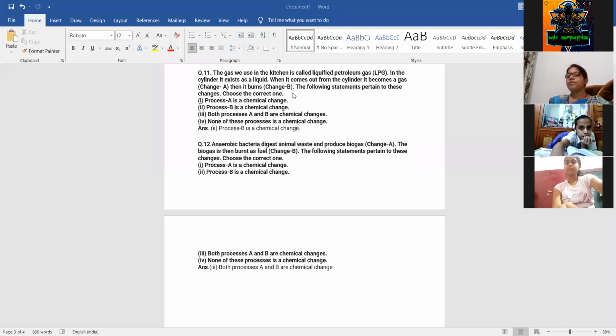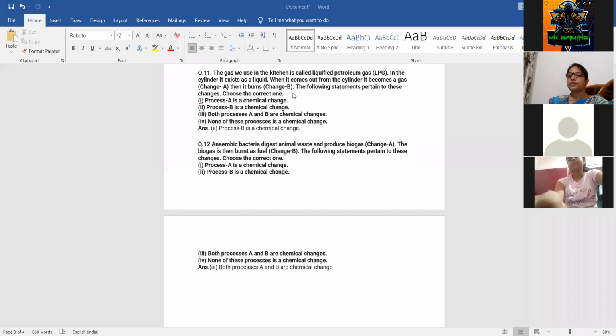As we have discussed in the previous question also, when it is converting into gas from liquid, change 1 is a physical change. So the first statement can't be correct. And B, when it is burning, yes, it is a chemical change. So statement B is the correct one.